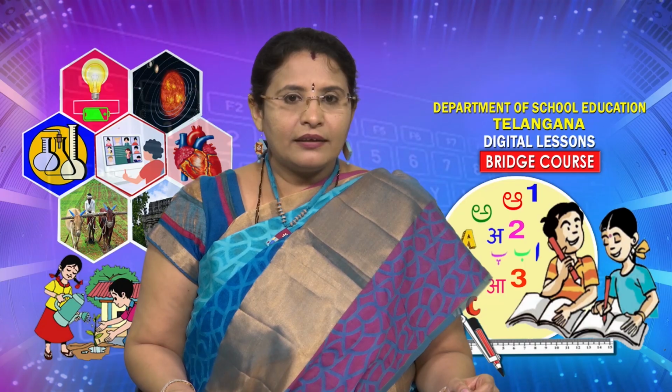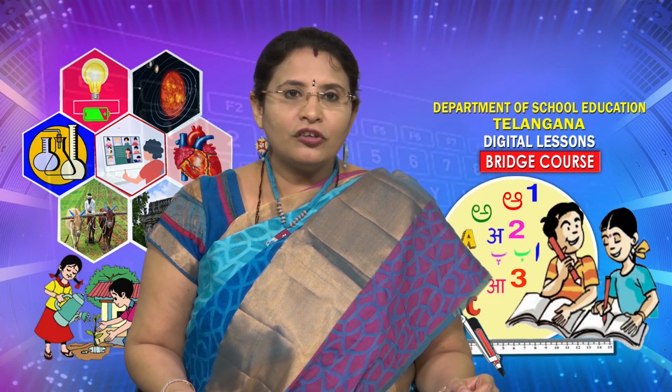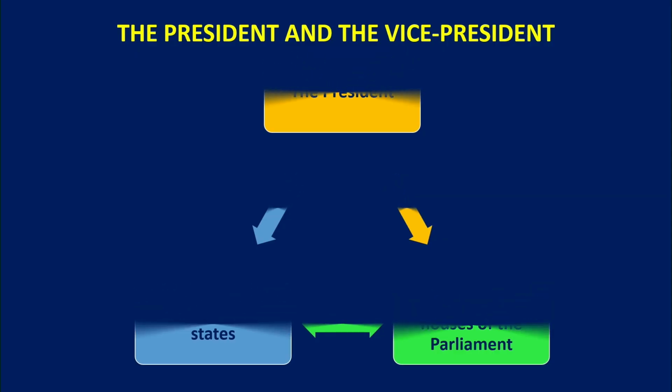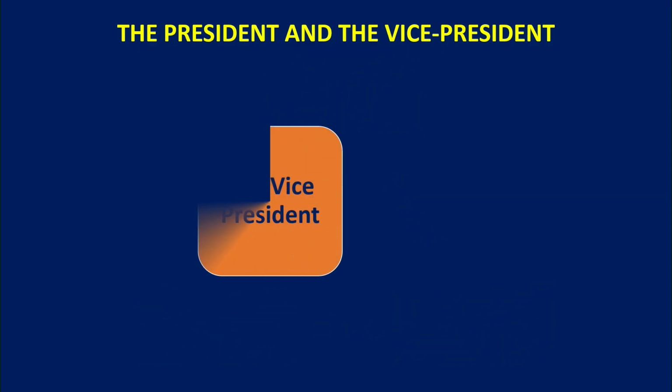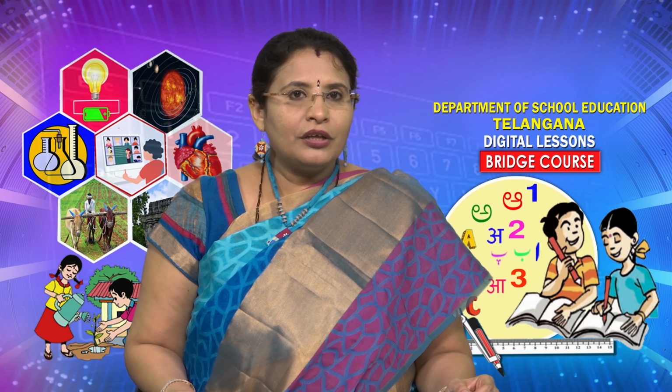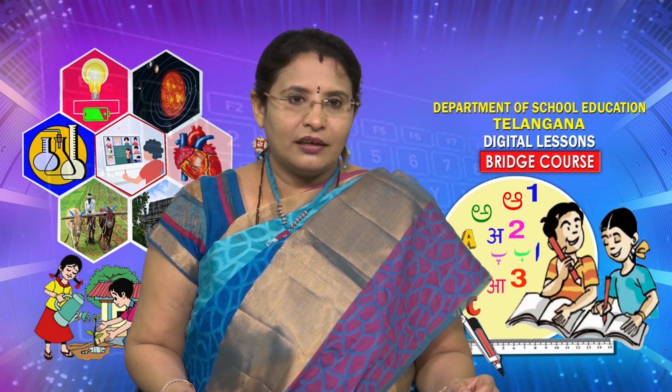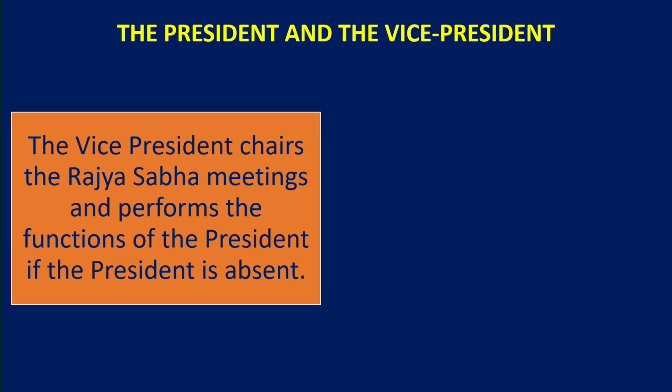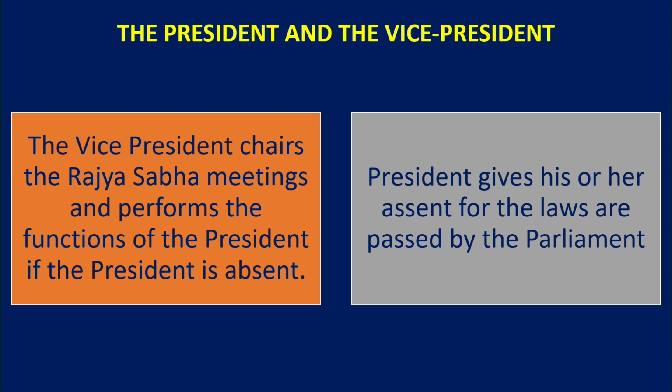The President is elected by the members of both the houses of the Parliament as well as the MLAs of all the states. And talking about the Vice President, children, the Vice President is elected by both the houses of the Parliament. Now let us see what are the duties of the President and the Vice President. The Vice President chairs the Rajya Sabha meetings and performs the functions of the President in case of the absence of the President, and the President gives his or her assent for the laws which are passed by the Parliament.